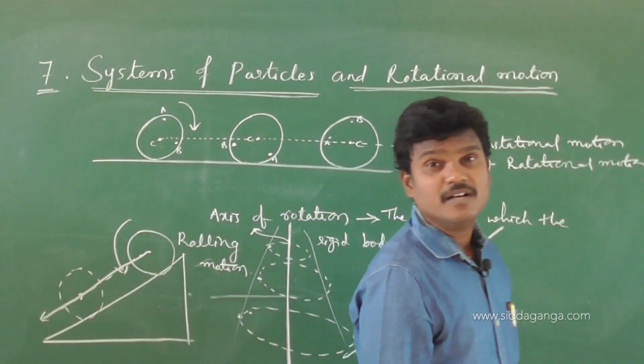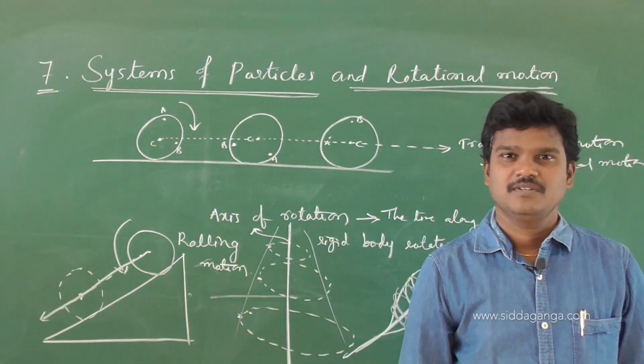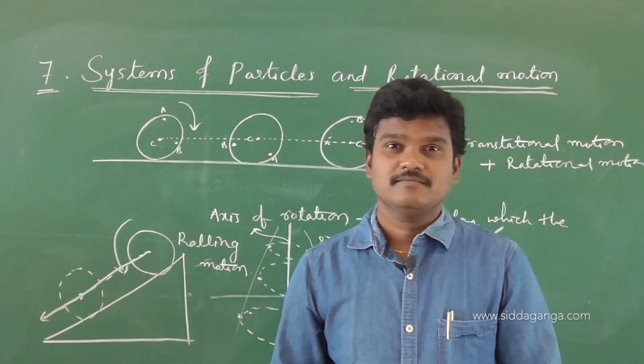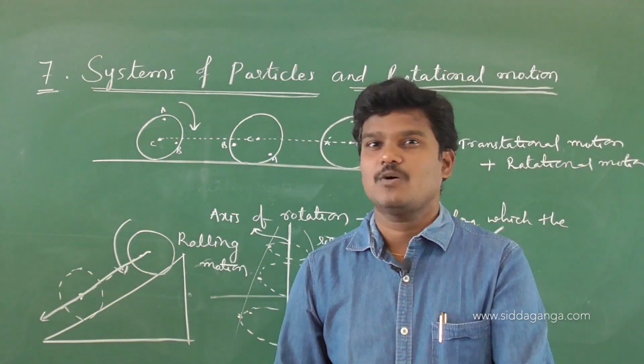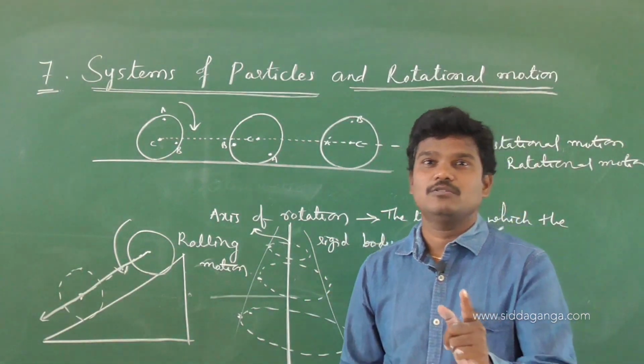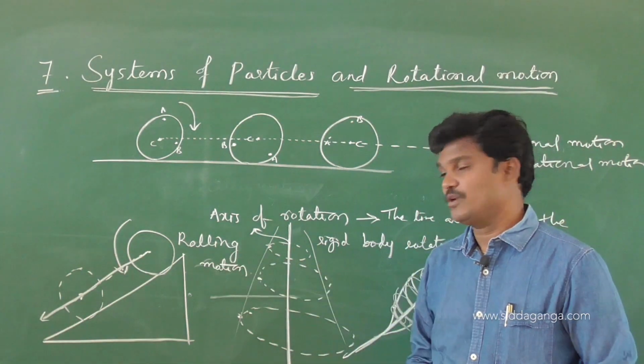So keep in mind, a rigid body has translational motion, rotational motion, and one more, rolling motion.